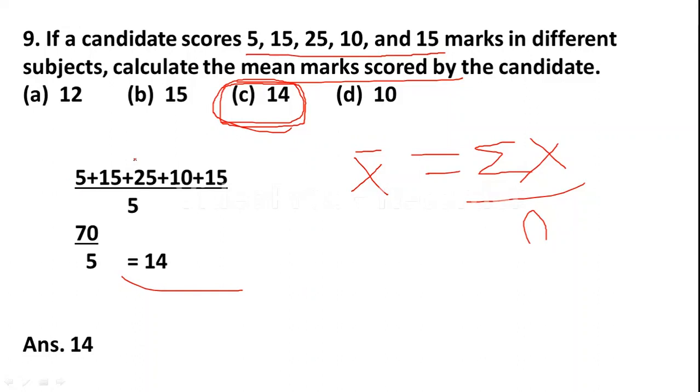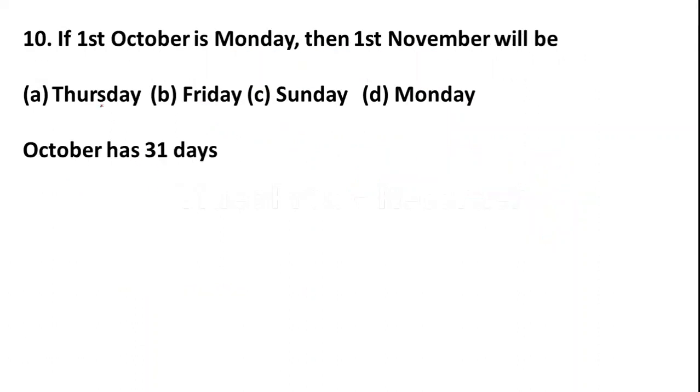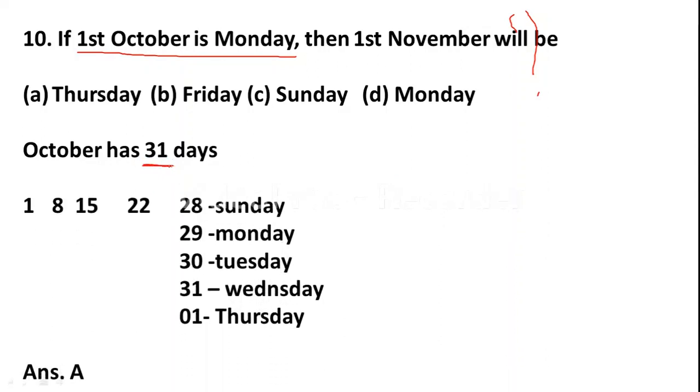Now we'll see the next question. Friends, if 1st October is Monday, then 1st November will be Thursday, Friday, Sunday, Monday. Okay friends, remember October has 31 days. Yeah, we know October has 31 days and 1st October is Monday. Okay, they have given here 1st October is Monday.